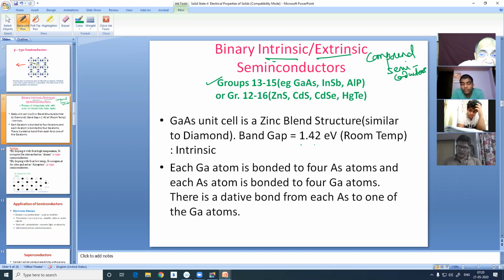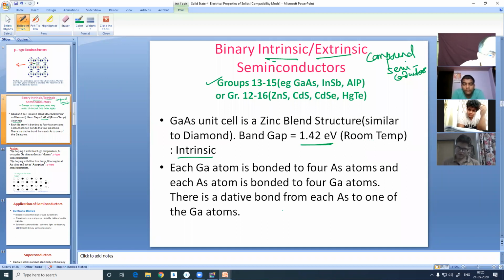At room temperature, the band gap is 1.42 eV. That falls in the semiconductor range. It is intrinsic, but it can be made extrinsic. Because the band gap is a little high, you have to dope it so that the band gap comes close to 0, but it can't be 0. If it is 0, it becomes a conductor. As it comes closer to 0, it becomes a good semiconductor at room temperature.